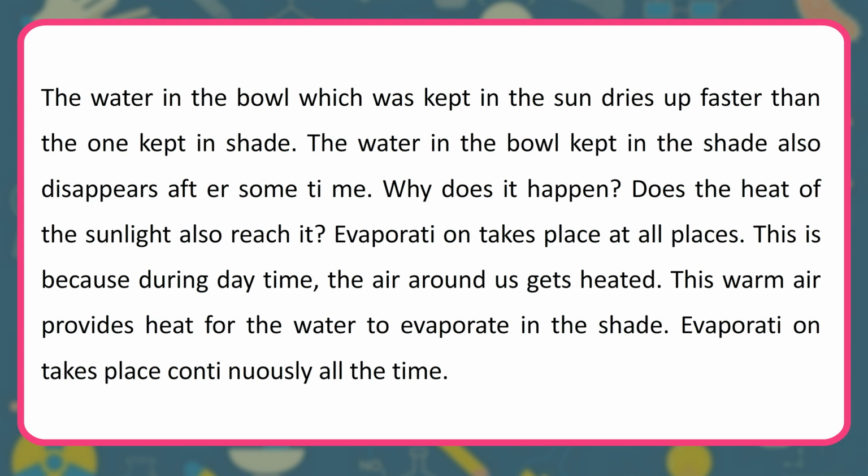The water in the bowl which was kept in the sun dries up faster than the one kept in shade. The water in the bowl kept in the shade also disappears after some time. Why does it happen? Does the heat of the sunlight also reach it? Evaporation takes place at all places. This is because during daytime, the air around us gets heated. This warm air provides heat for the water to evaporate in the shade. Evaporation takes place continuously all the time.